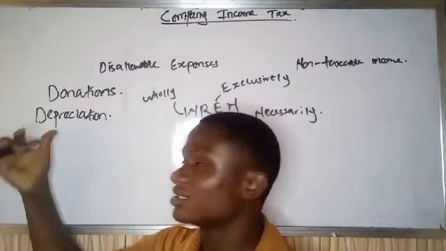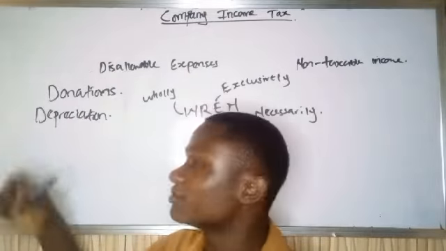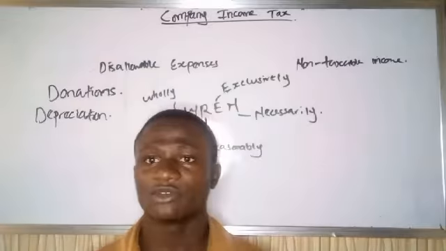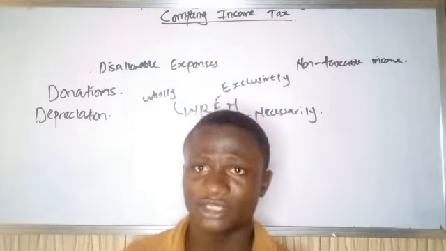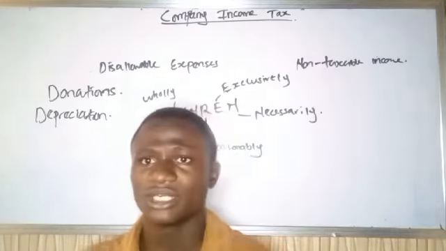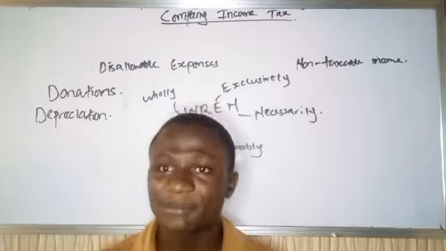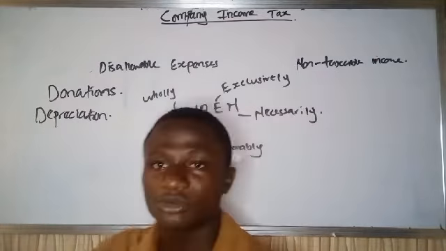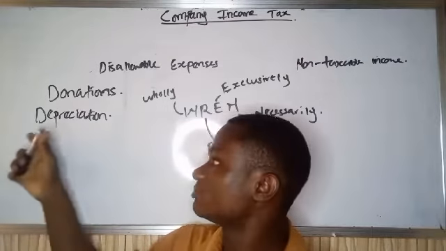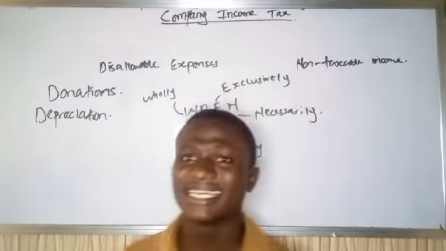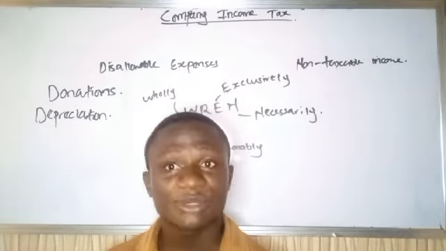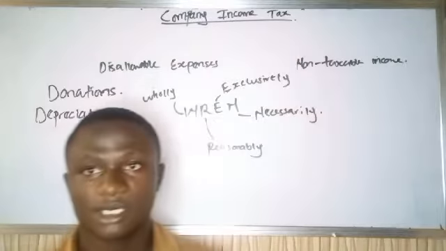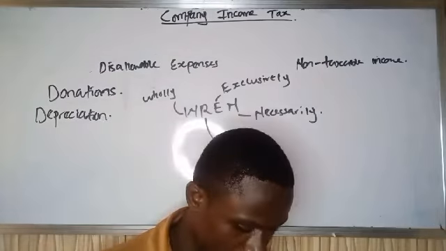So depreciation: since government has relieved me of the amount I used to pay for that asset, which is capital allowance, depreciation should not be allowed, because on this asset that is depreciating, we have already given you an allowance, and that is capital allowance. That is why anytime we are dealing with disallowable expenses, we include depreciation in disallowable expenses, because a capital allowance has been granted already.